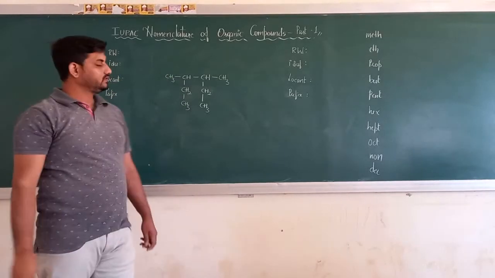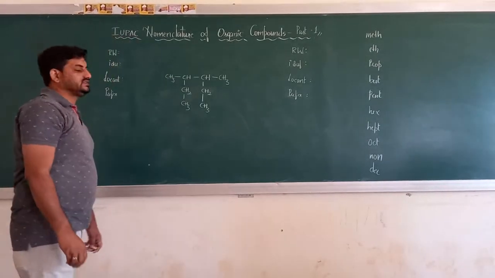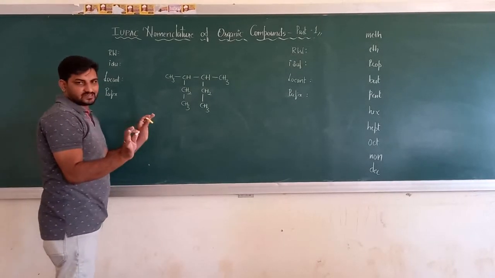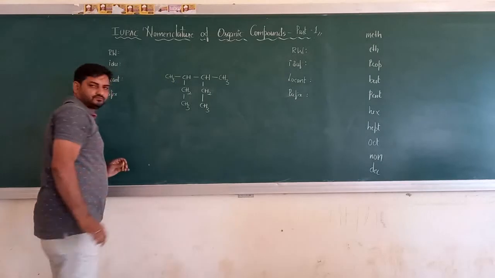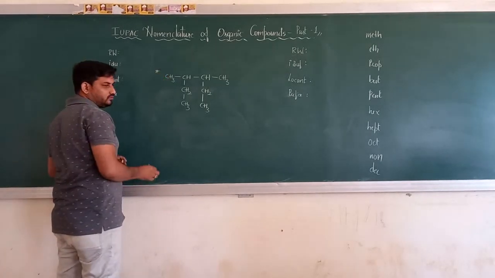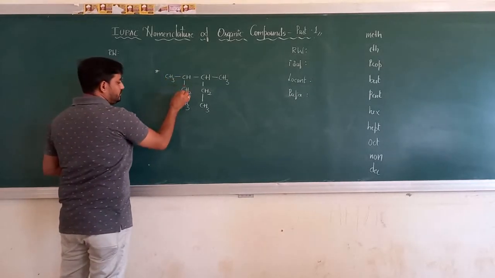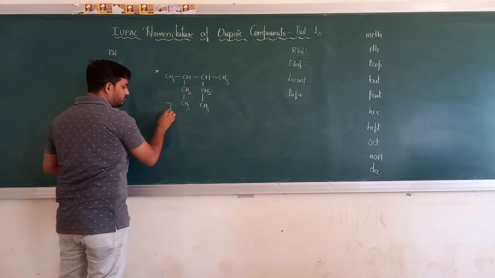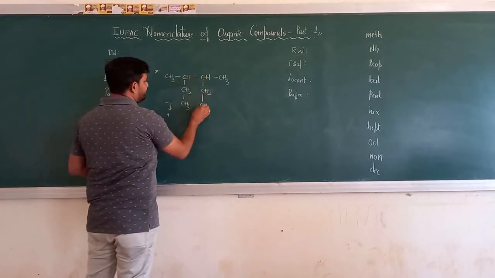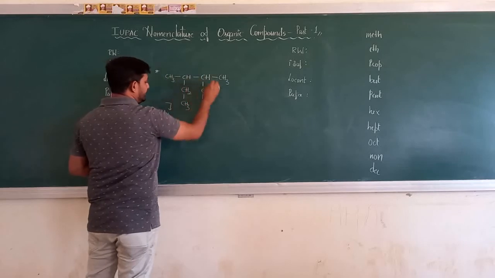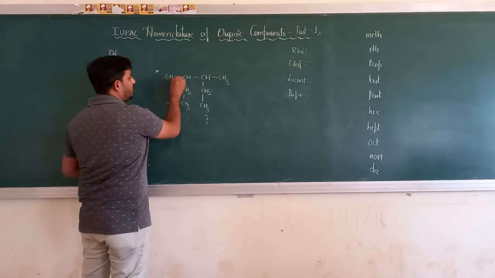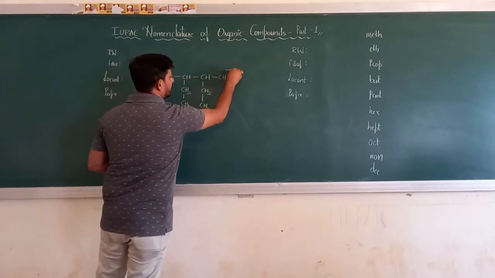Seems to be an easy example, but it is not an easy example. Now guys, let me go with this end point first. If I start from this end point, I can have 1 2 3 4, remember, in this direction I get 4. Go with the other direction, 1 2 3 4 and 5. So in this direction I got 5 carbon atoms. Okay, 1 2 3 4 in this direction, 4.